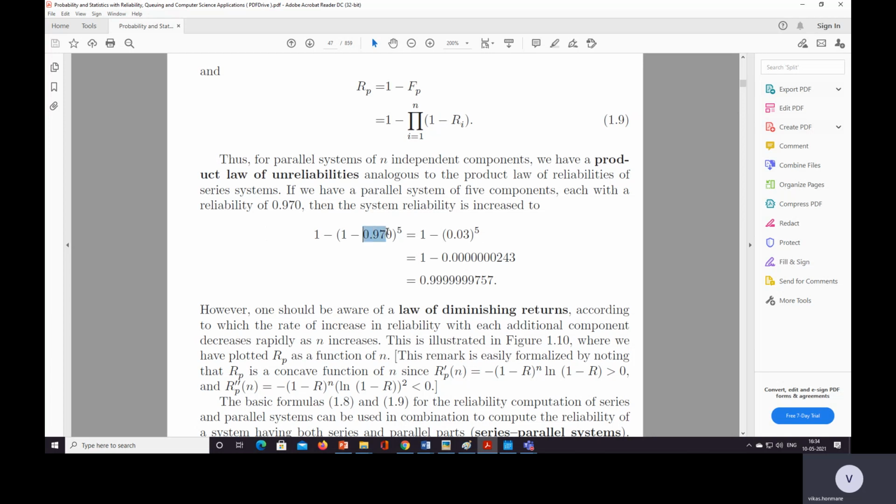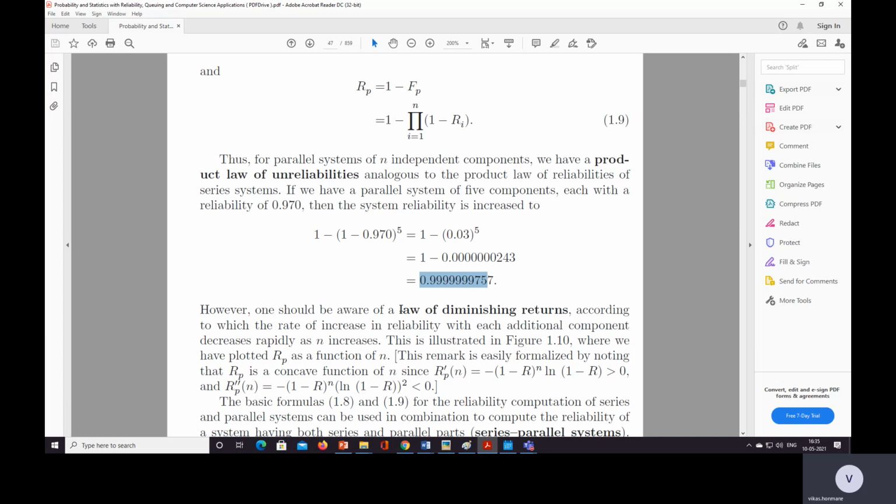So Ri is given, which is 0.970, so 1 minus (1 minus 0.970) raised to 5, which is equal to 0.9999757. Here the initial probability for each component is 0.970, but when we add components to the parallel system, the probability is increased, meaning the reliability is increased.